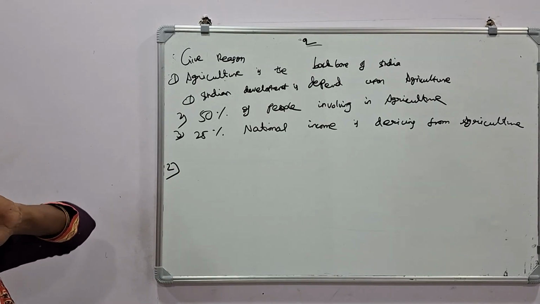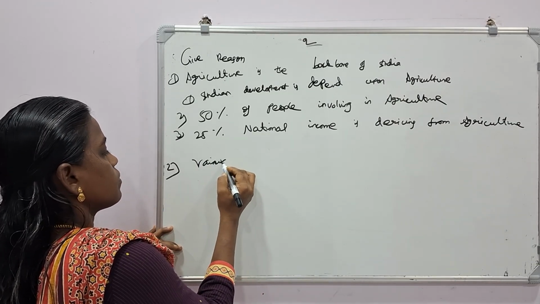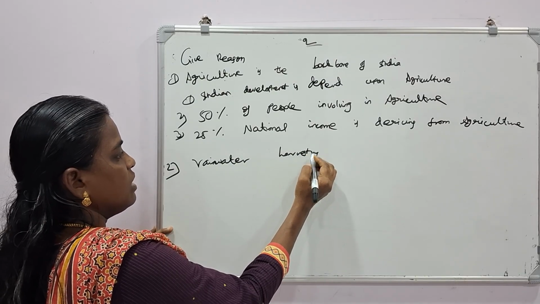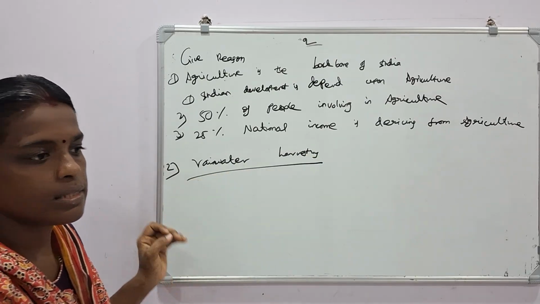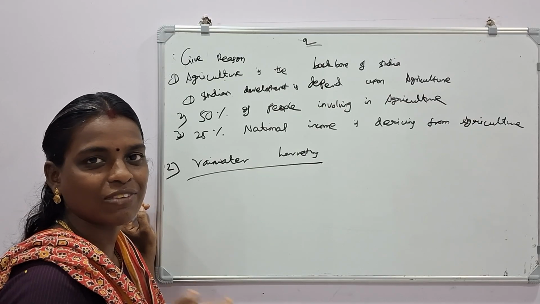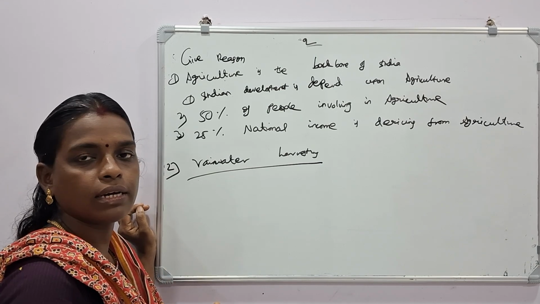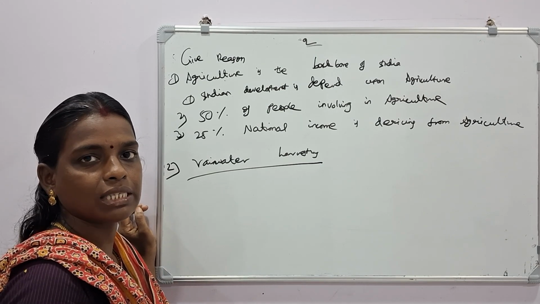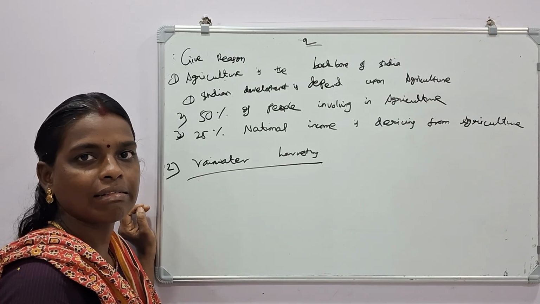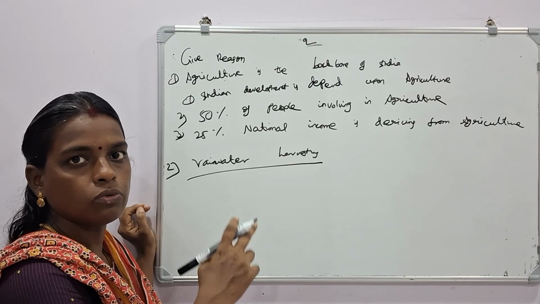Then second question, rainwater harvesting. In general, you can answer like this. Rainwater harvesting is very important when there is a failure of monsoon, when there is a failure of rain. If we secure the water by rainwater harvesting, that water is very helpful for agriculture, for industry, and for other needs of water. That is the concept. Anyway, I will do that answer on the board.